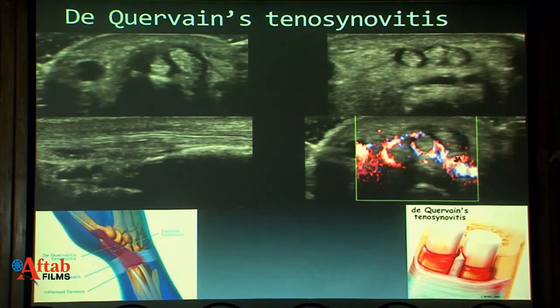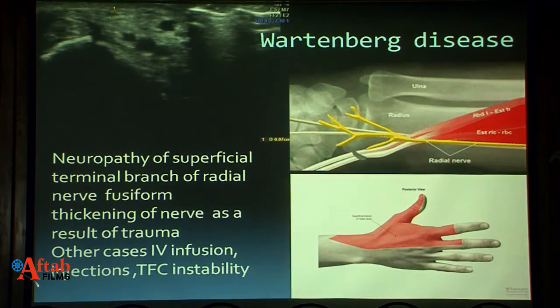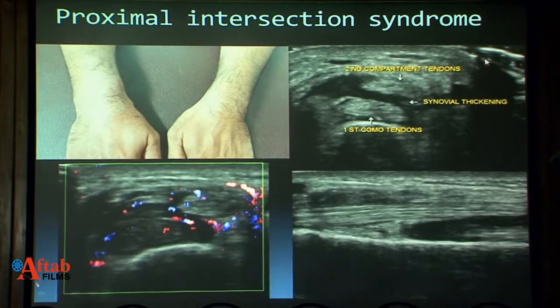Quervain's tenosynovitis has been covered extensively. Just to mention, Wartenberg's is a neuropathy of the superficial terminal branch of the radial nerve, and there is fusiform thickening as a result of trauma due to IV infusions or injections for even Quervain's disease. This has to be kept in mind where there is persistent pain in spite of treating the patient with Quervain's or any other disorder of the wrist.